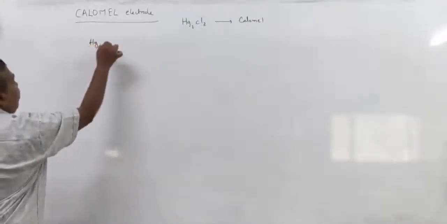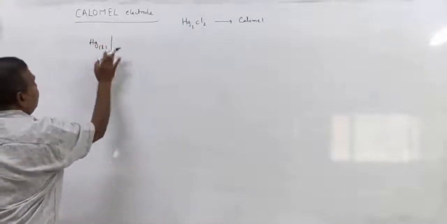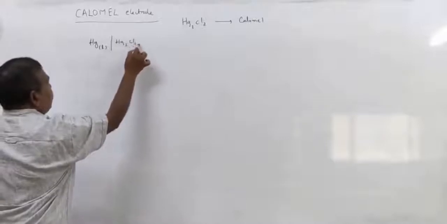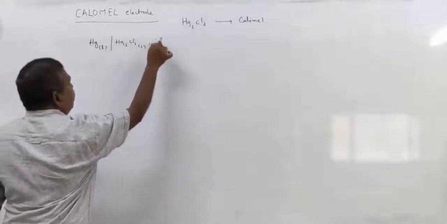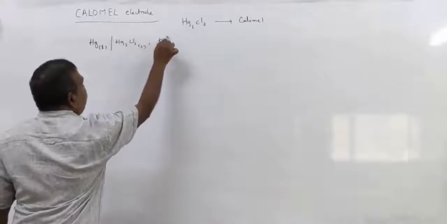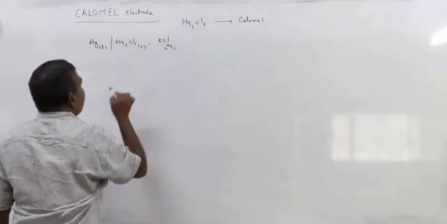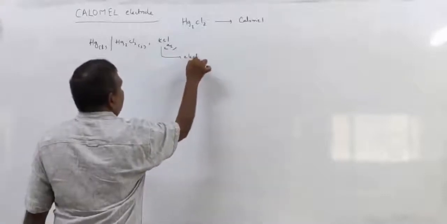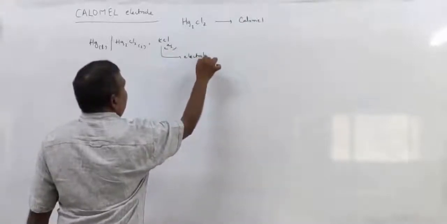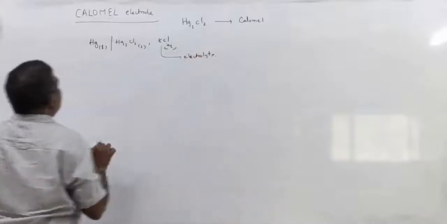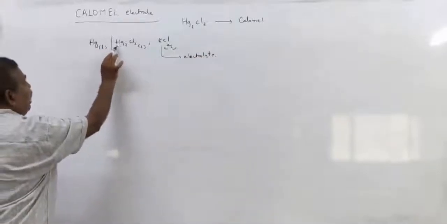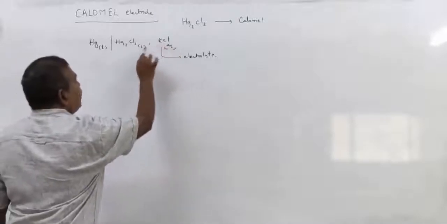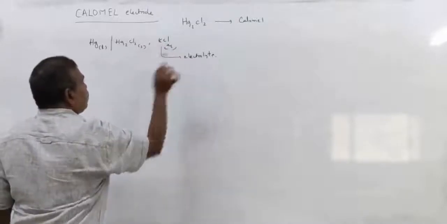In the calomel electrode, mercury is in contact with mercurous chloride solid, and generally we use potassium chloride solution as the electrolyte. Mercury is in contact with Hg2Cl2 solid, and that is in contact with the potassium chloride solution.